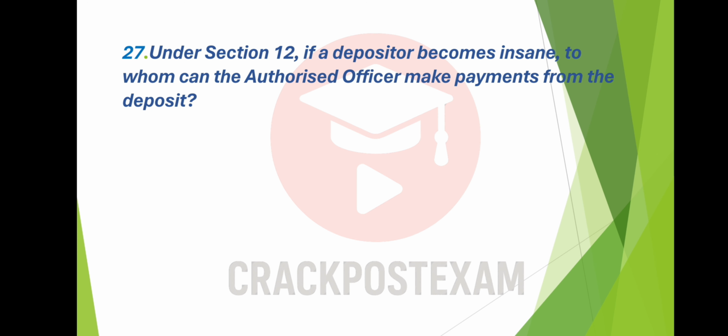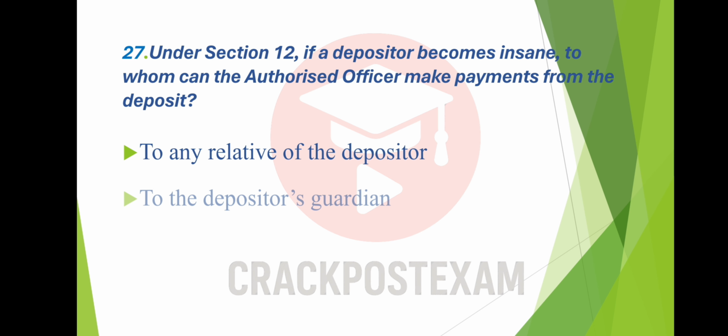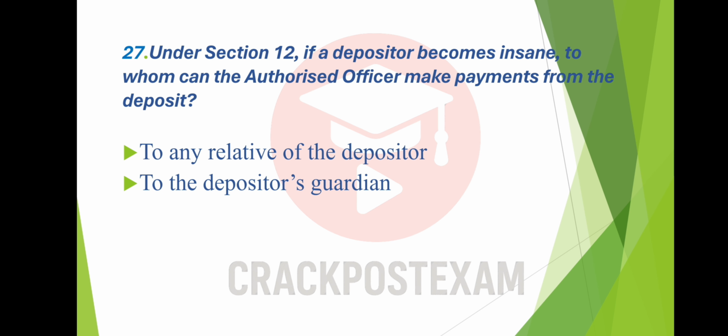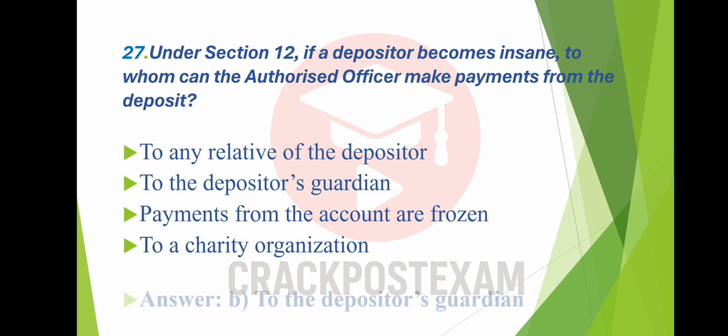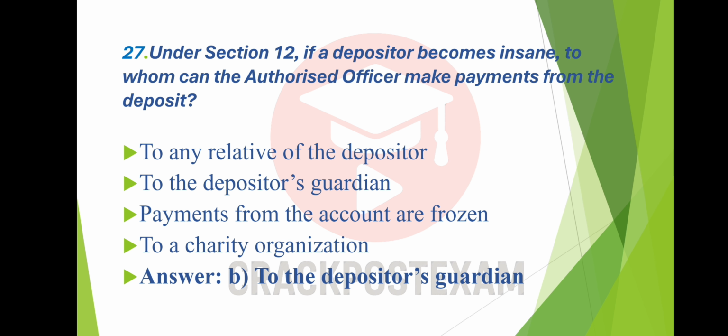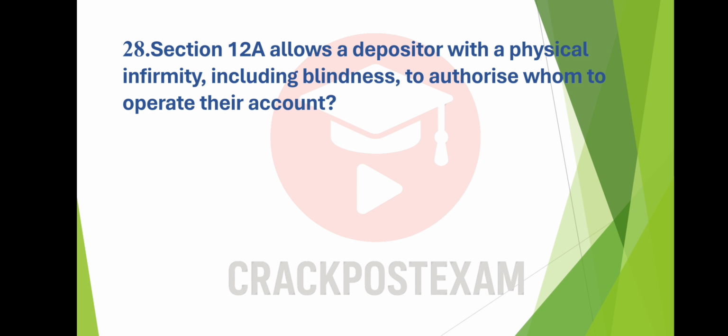Question number 27. Under section 12, if a depositor becomes insane, to whom can the authorized officer make payments from the deposit? Option A, to any relative of the depositor. Option B, to the depositor's guardian. Option C, payments from the account are frozen. Option D, to a charity organization. And the answer is option B, to the depositor's guardian.